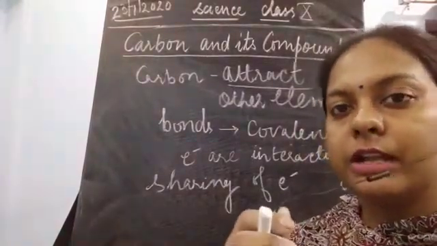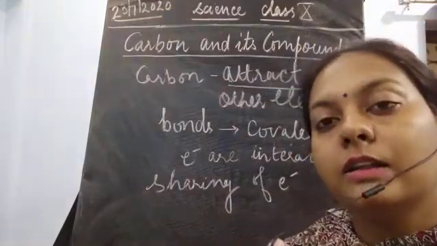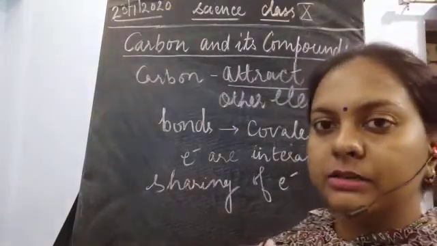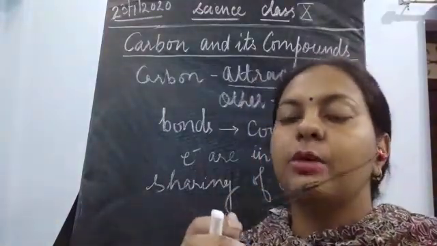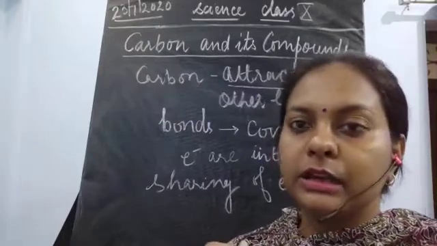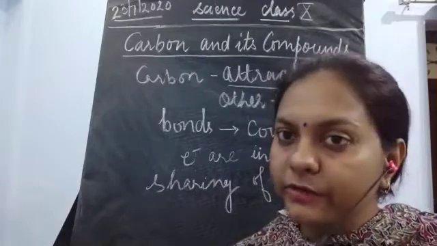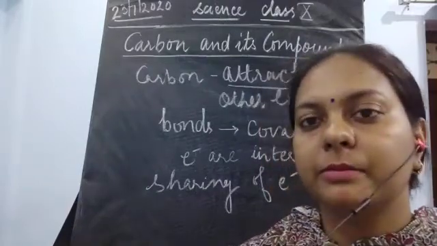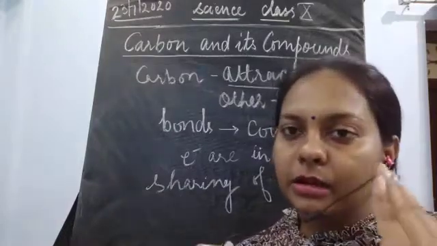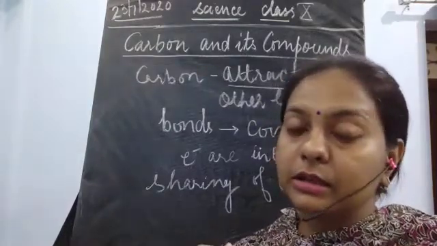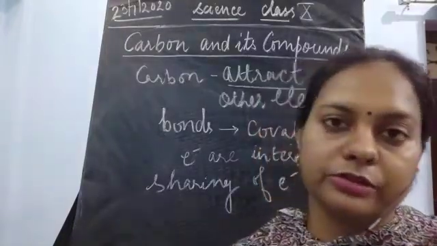Now what kind of sharing? Why is sharing being done? This sharing is being done because when some elements are being combined, sometimes one element needs one or two electrons, and the other element also needs one or two electrons. Then they are going to share their electrons. Whoever needs that electron will take it up, and again it will be returned back. Till the time the compound is formed, the elements are going to share their electrons, and the rest of the time they are not going to share the electrons.